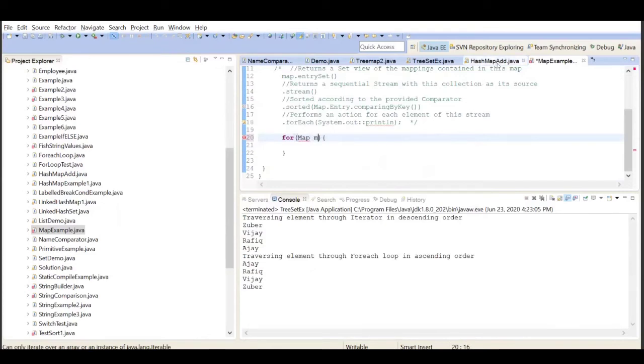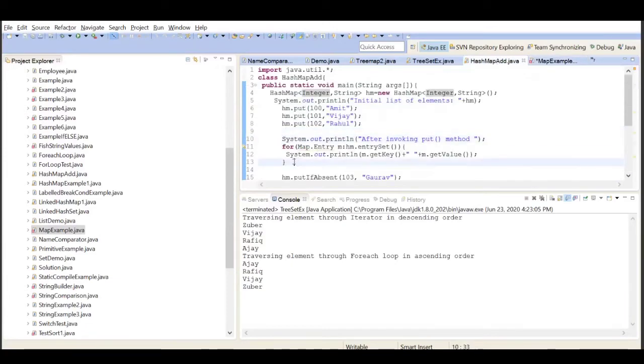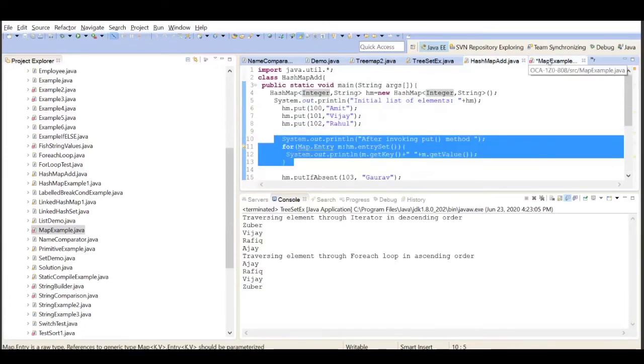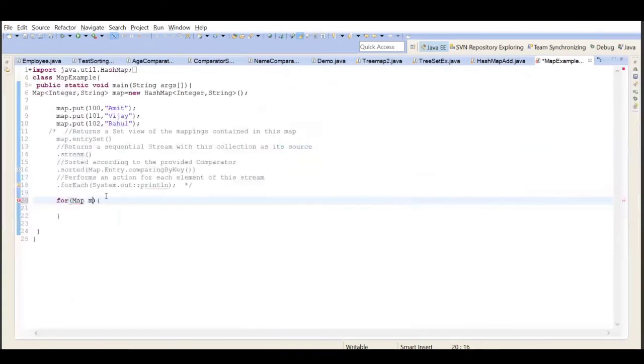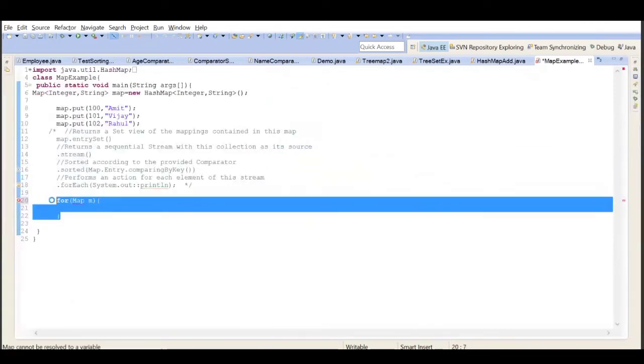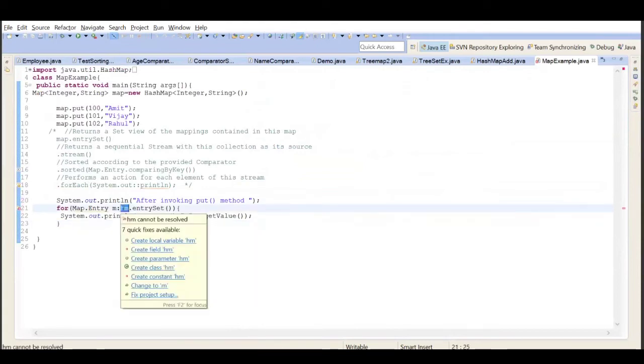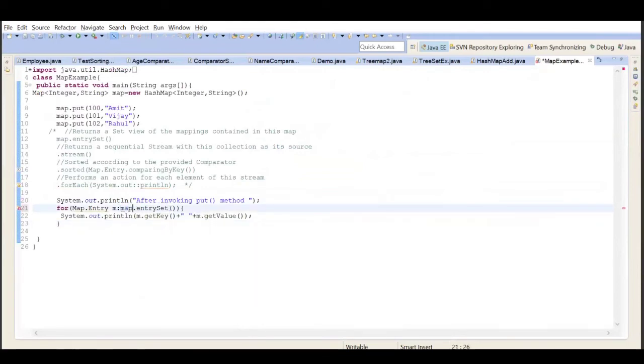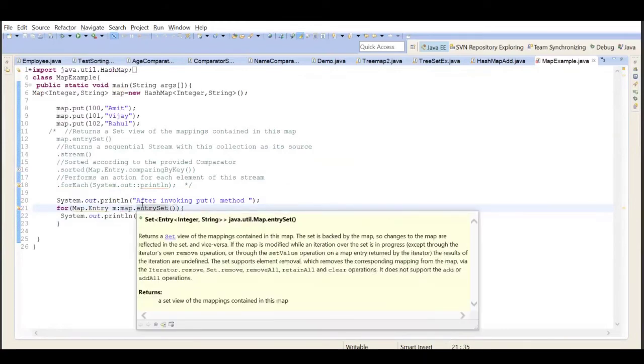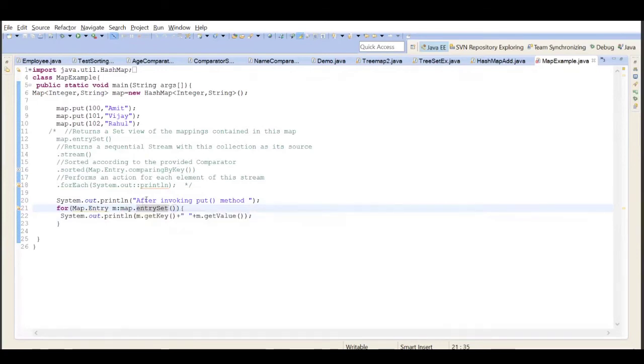We have a set added here already. Take from here. So now you have a map entry here. Take the entry set. This entry set will give you the set of data that we have in a map.